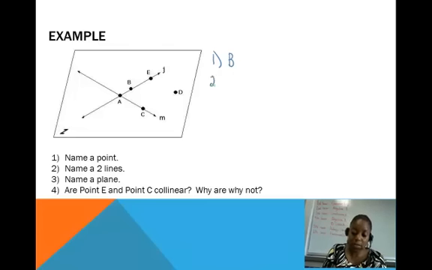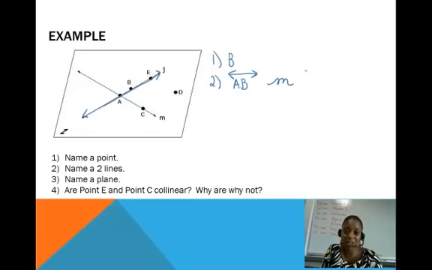Name 2 lines. Well, when I name lines, I have to name those lines with my little symbol over it that says line, and I need 2 points on the line. So I can say line AB. So that would be this line here that extends forever in both directions. Or I can name line AC, but another way to name line AC would be with the script letter M.